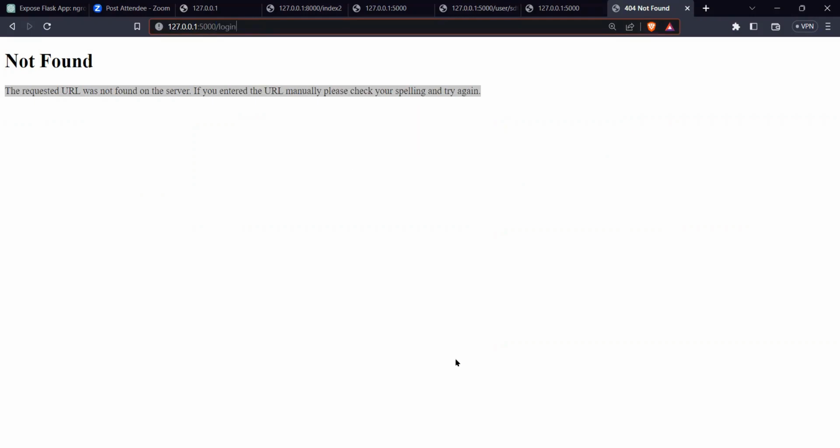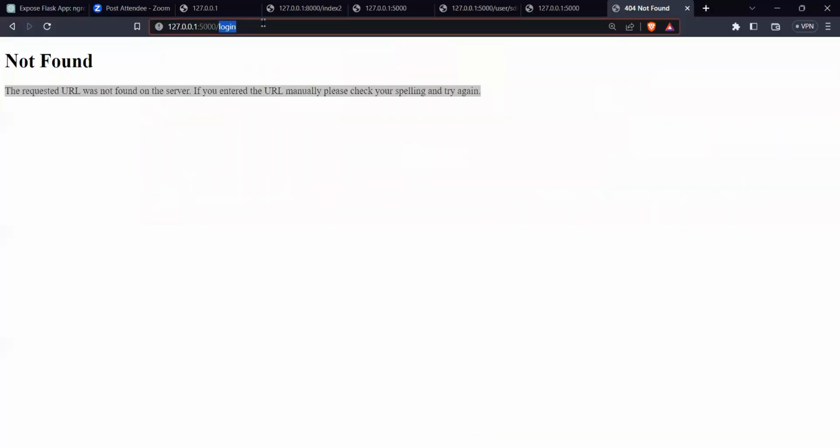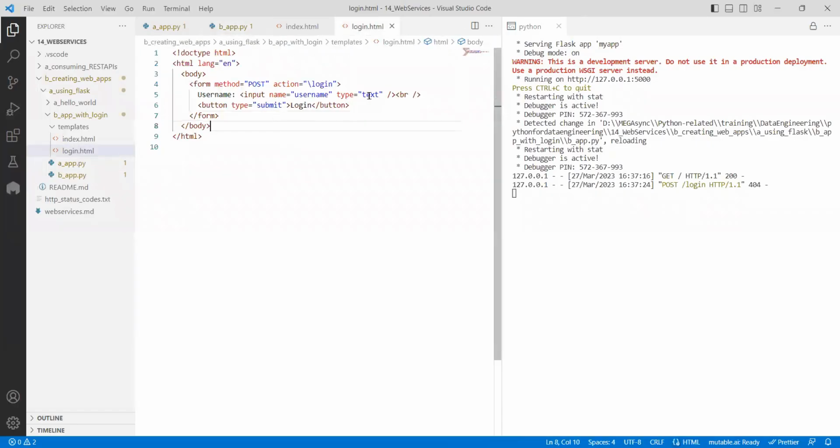So this is another interesting thing. Whenever it happens, for any path, if you see the render of this one, I am redirecting to the login page. So whatever you give, it will go to the login page. But here you didn't define the login page. So /login you didn't give. So why is it going to the /login? I will tell you. In the login.html, did you see we have given /login?